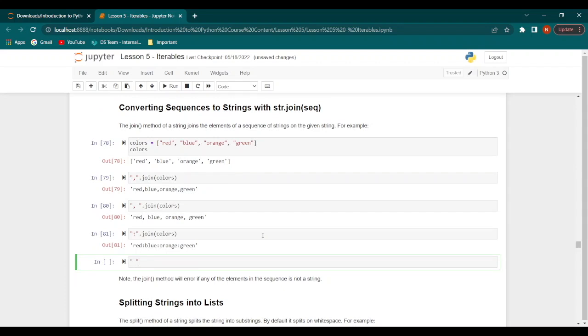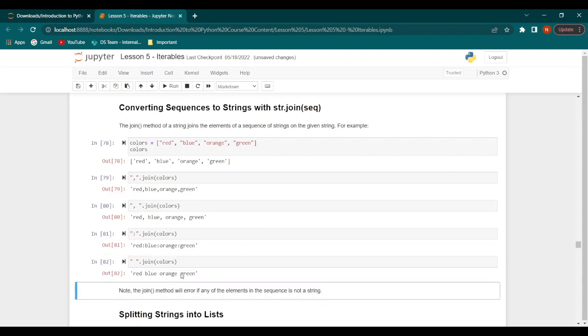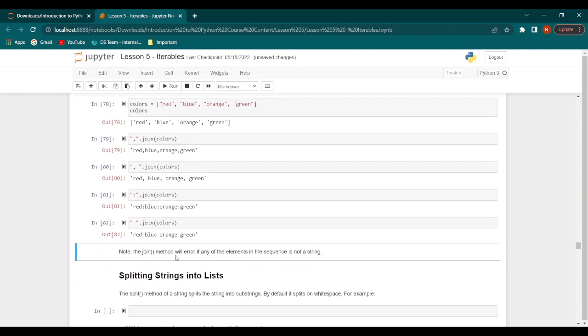Now we can just create this with a space and we say dot join colors. This will give us red, space blue, space orange, space green. So the join method will throw an error if any of the elements in the sequence is not a string. In such a case, we will get an error when we try to run this code.